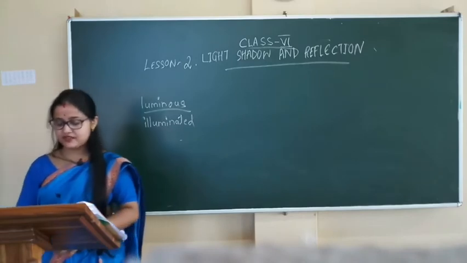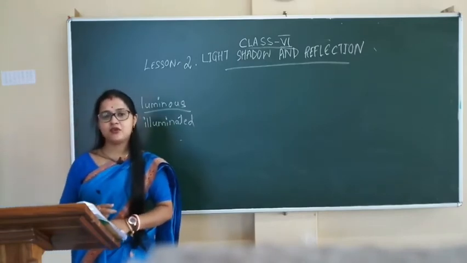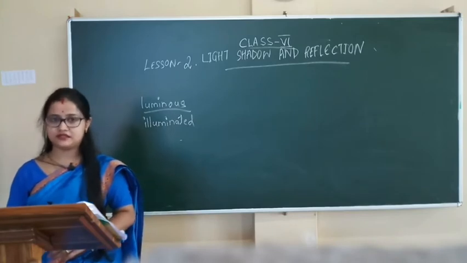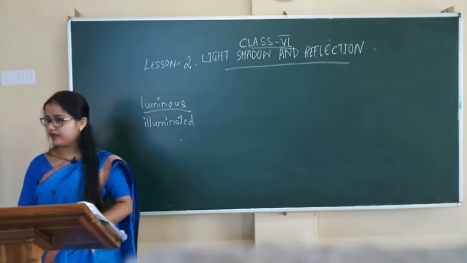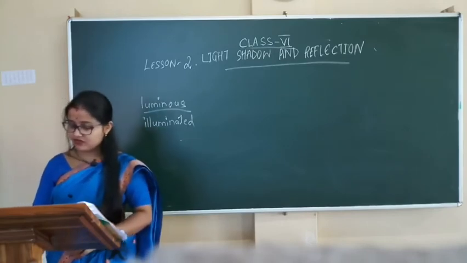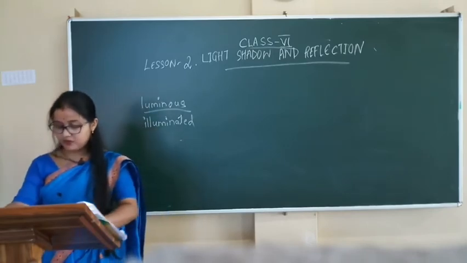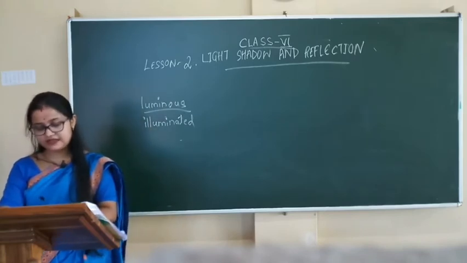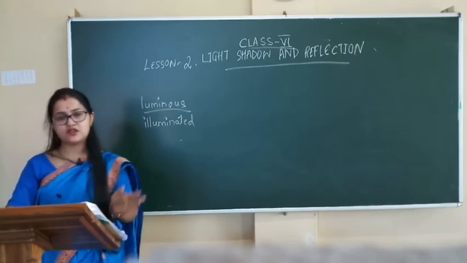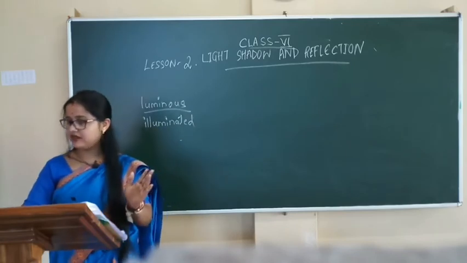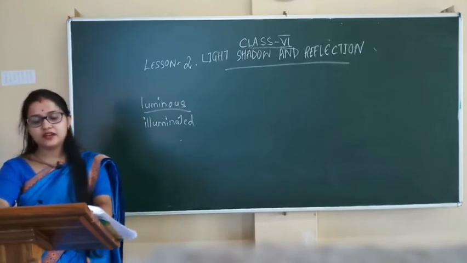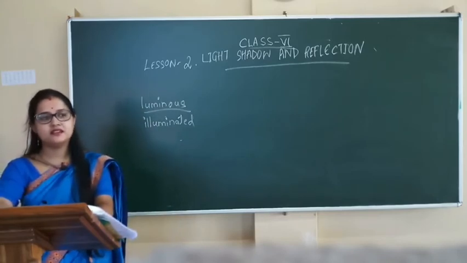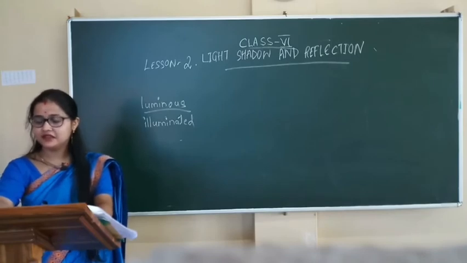A clear shadow is formed only when bright light falls on the opaque object. The shape and size of the shadow depends on the position of the opaque object and the source of light. No matter what the color of the object is, the color of the shadow cast is always black or shades of grey. Other than the shape of the object, no other details can be seen on the shadow. Is it clear?